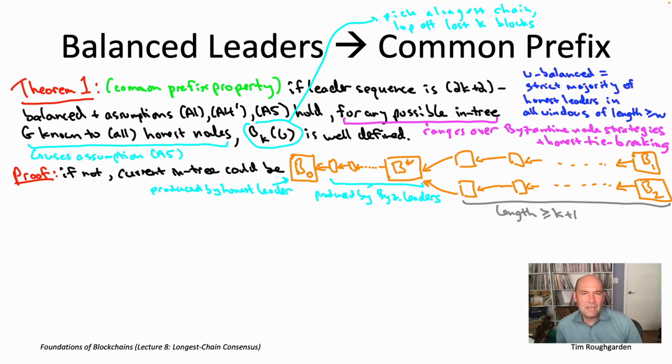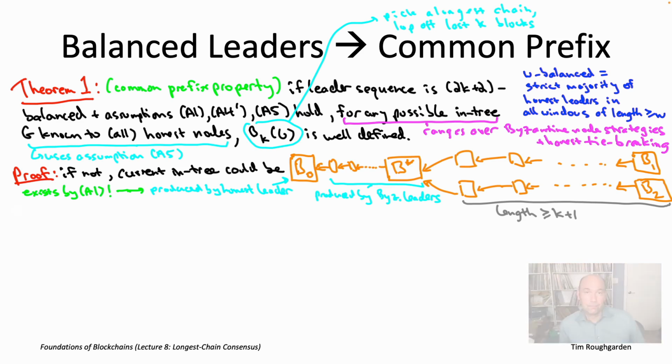All right, so how do we know that B naught exists? How do we know that tracing back from B star will eventually reach some block that was honestly produced? Well, it's kind of subtle, but this is where we're using assumption A1, our trusted setup assumption about the Genesis block: in effect it is honestly produced, it has no delayed announcement, and it is unknown to the Byzantine nodes before the protocol gets started. So if nothing else, you can trace back all the way to the Genesis block. That is an honestly produced block by assumption A1.